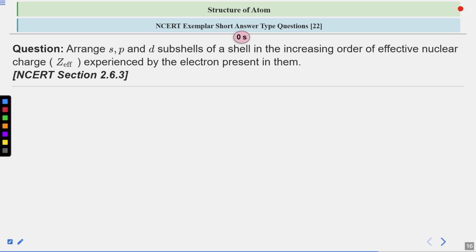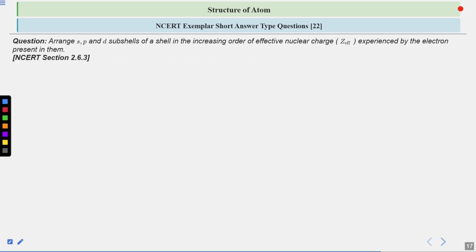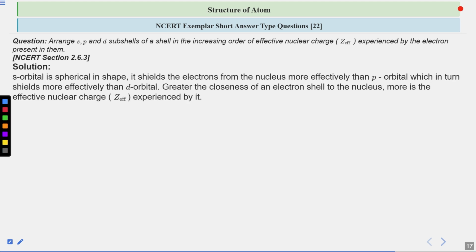Okay. So let us see what is the correct answer. So it will be in one line. We know very well that s orbital is spherical in shape. So here we are talking about the effective nuclear charge, right? We are not talking about the energy.